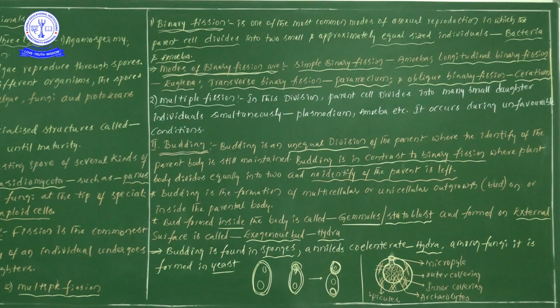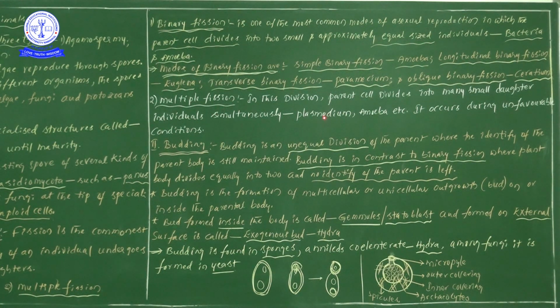Simple binary fission, example Amoeba, and transverse binary fission, example Paramecium, can be observed only in favorable conditions, whereas in unfavorable or adverse conditions, multiple fission will operate.